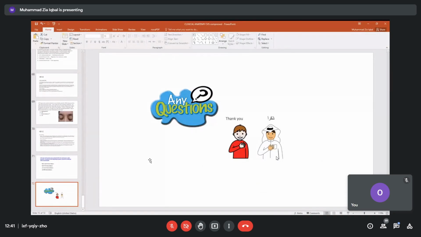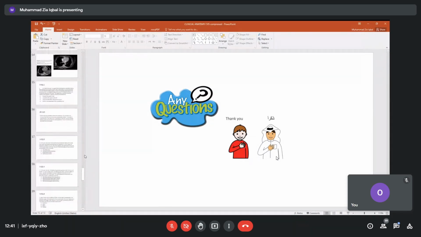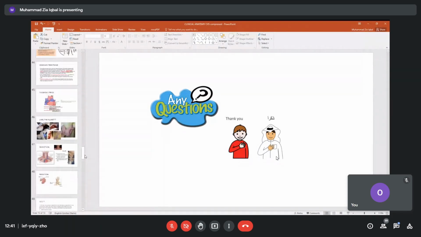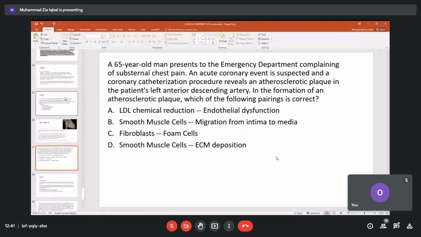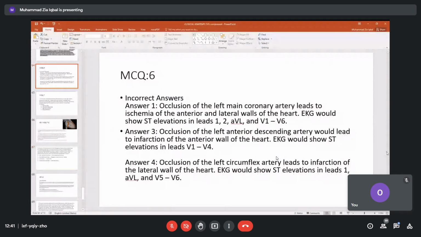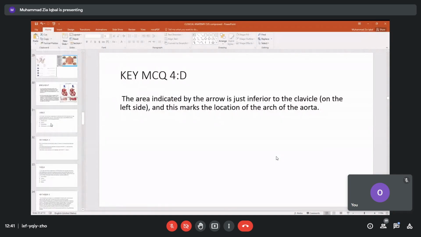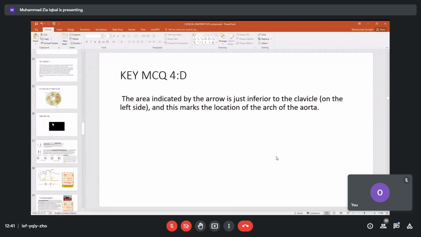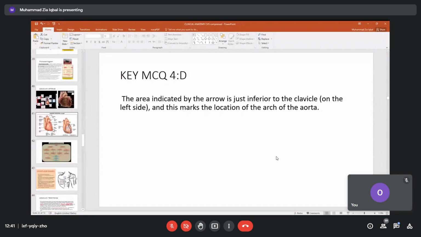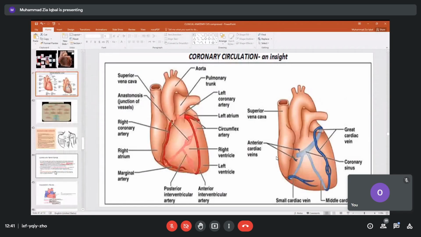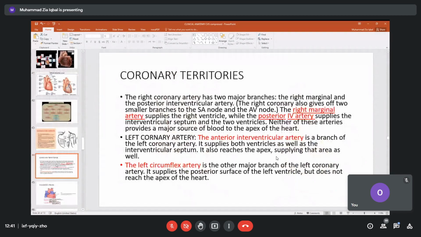If you can go to, I think, slide 21, which is talking about the coronary arteries. If someone told me there is infarction in the left side of the heart, actually, one problem will also occur. I have put this slide. The right coronary artery has two major branches: the right marginal and the posterior interventricular artery.